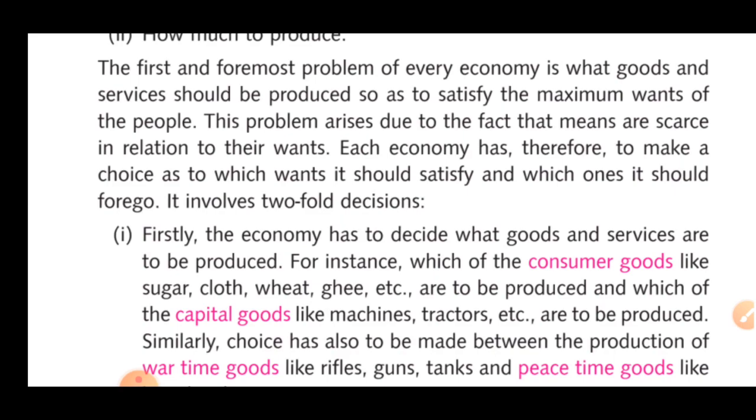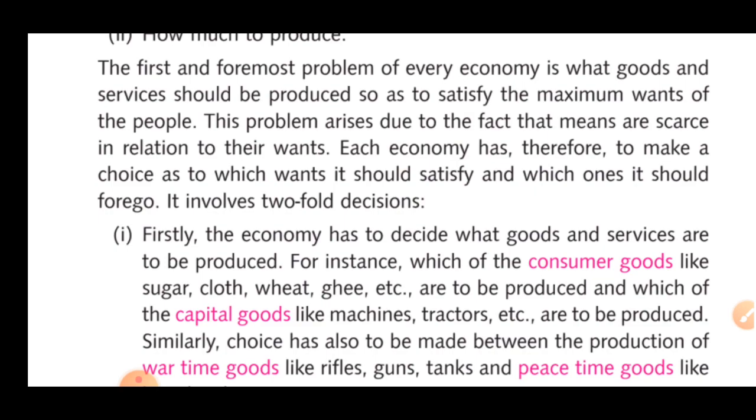The economy has to decide what goods and services are to be produced. So first, the economy is deciding what goods and services are to be produced. For instance, the consumer goods. Now what are consumer goods? Consumer goods like sugar, cloth, wheat, ghee, etc. are to be produced, and capital goods like machines, tractors, etc. are to be produced. So capital goods are those which are being produced by machines and tractors.